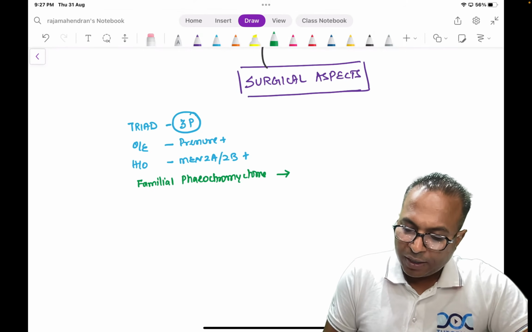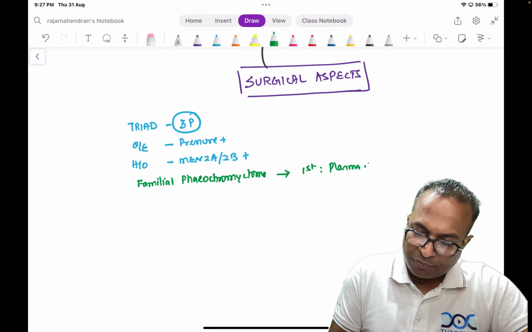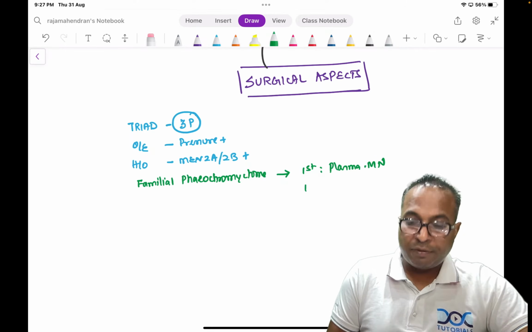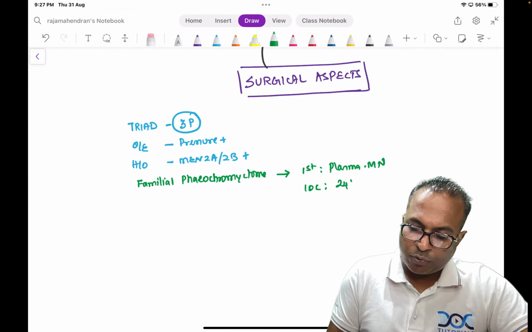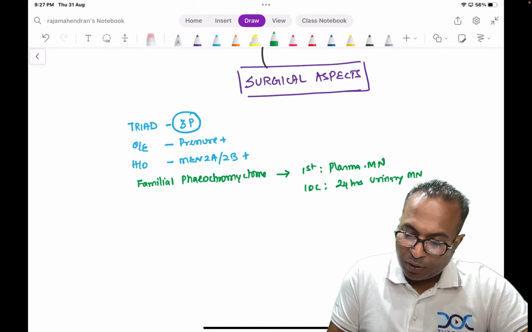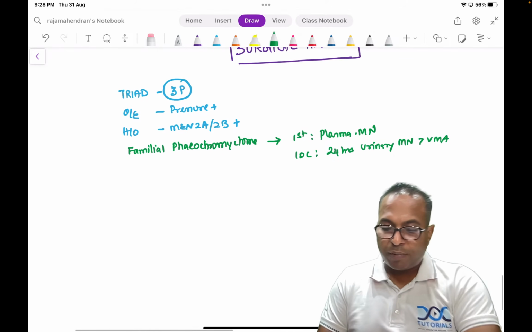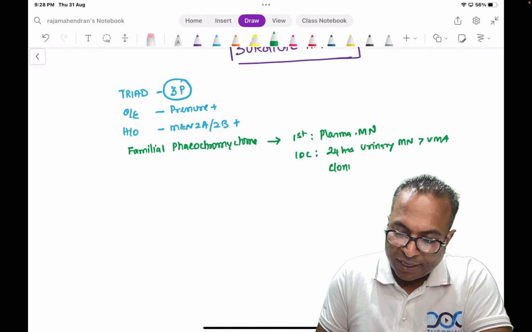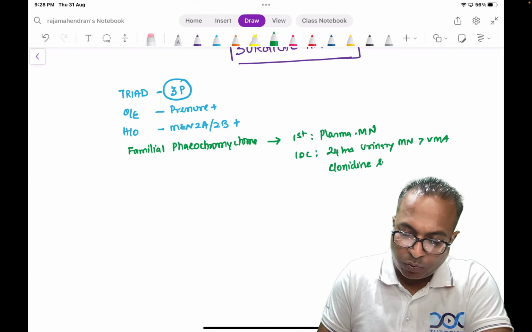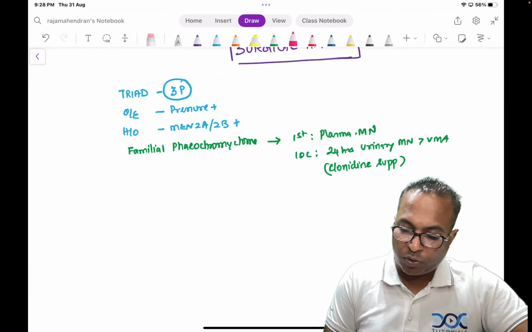The first investigation is plasma metanephrines, and the investigation of choice is 24 hour urinary metanephrines, not VMA; only then VMA. If there is a doubt, we do a clonidine suppression test, not for all cases, only for doubtful cases.